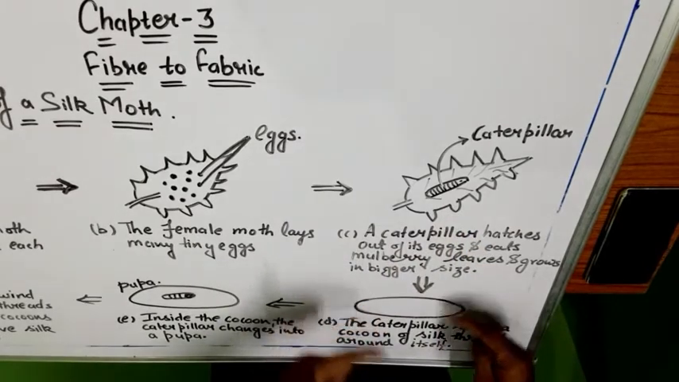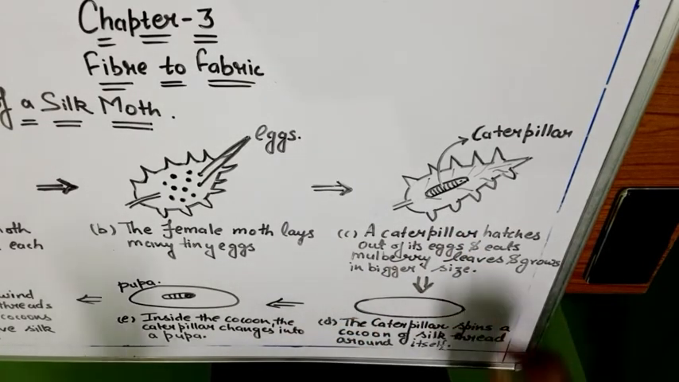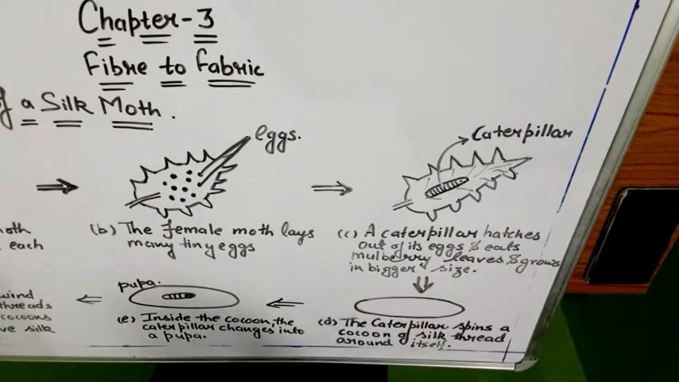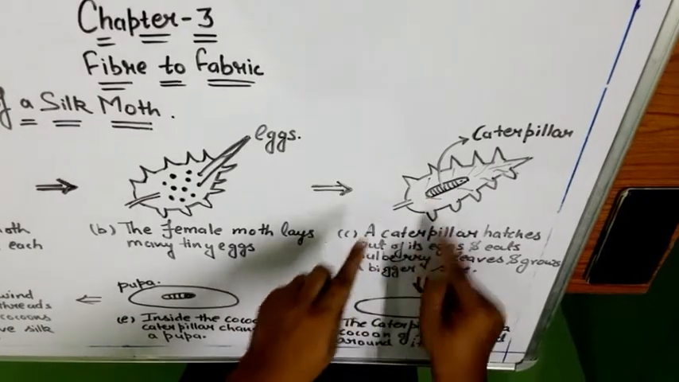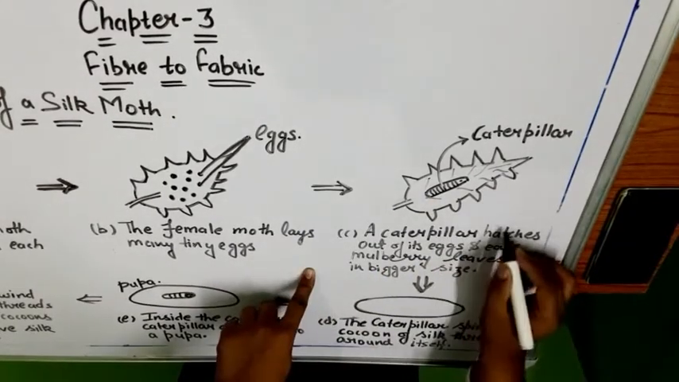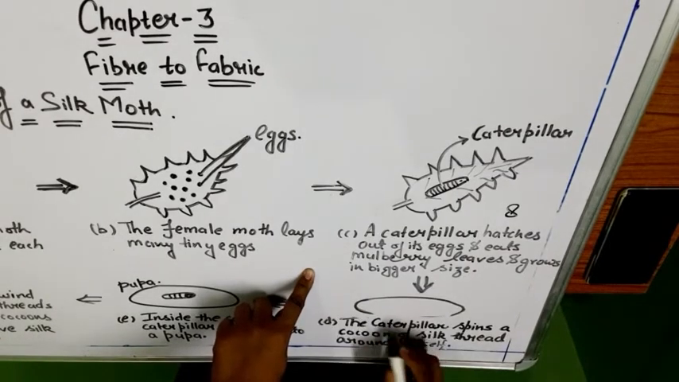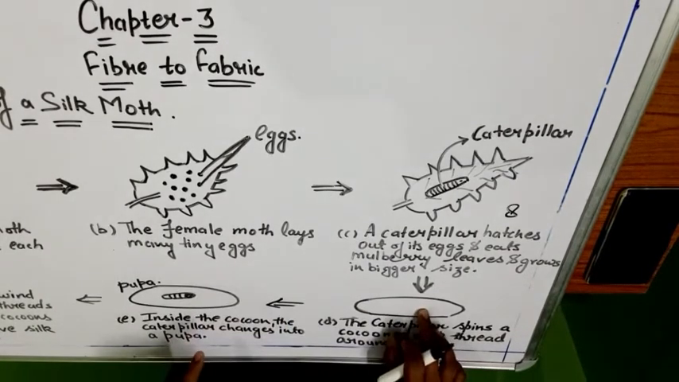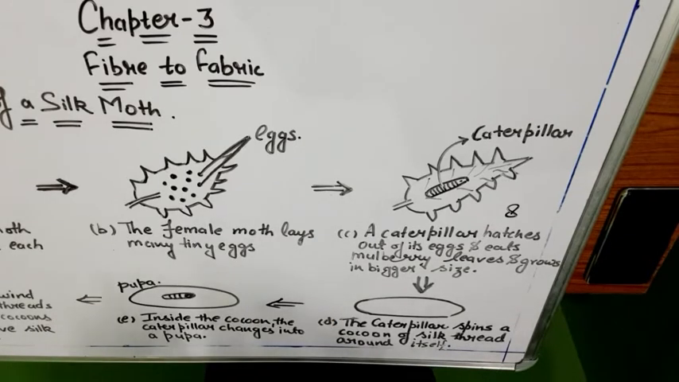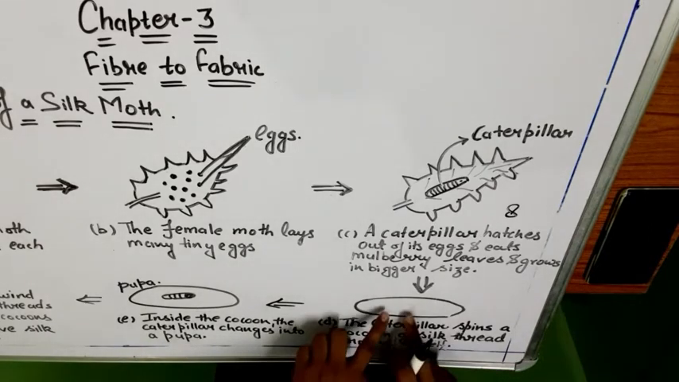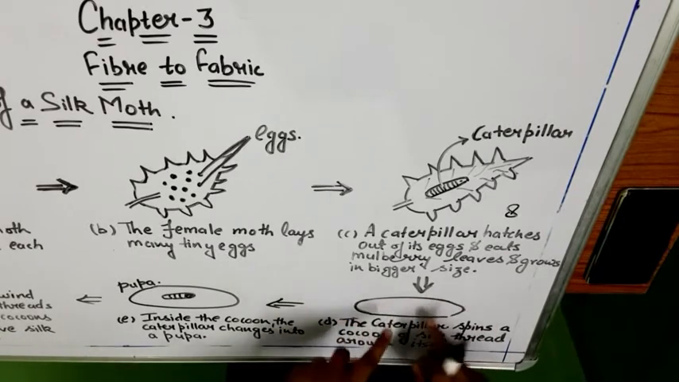it gets converted into a round shape. An almost egg-like shape is formed because the caterpillar secretes a liquid material from its mouth, and this liquid material surrounds its body in the shape of 8. It surrounds its body in the shape of 8, and a structure like this is formed, and this is called a cocoon. The caterpillar spins a cocoon of silk thread around itself. It secretes that liquid from its mouth, and that liquid goes around the body of the caterpillar in the form of 8,